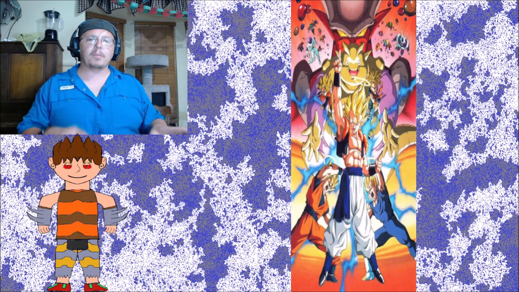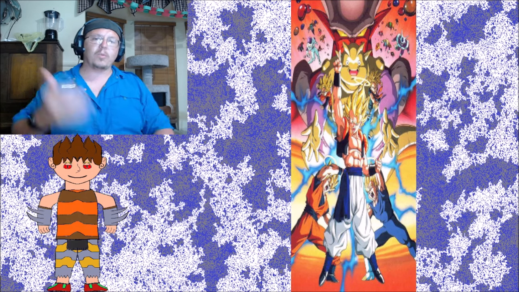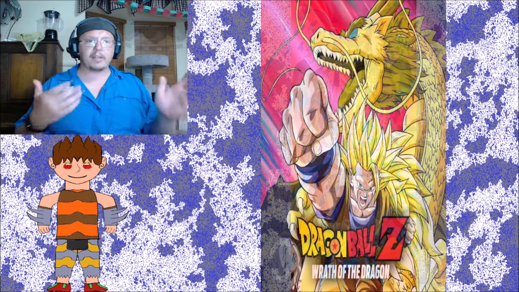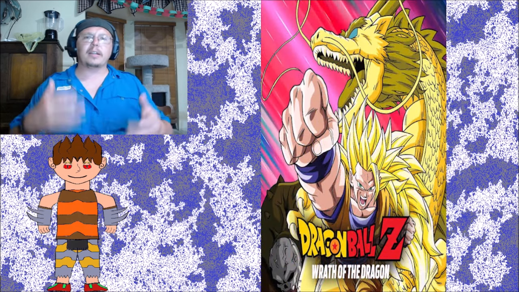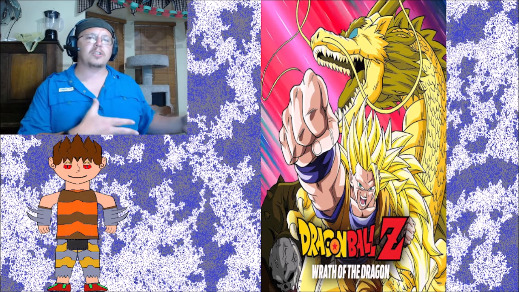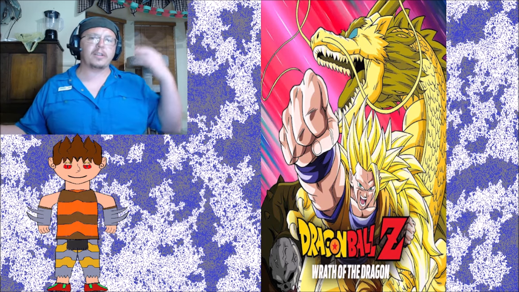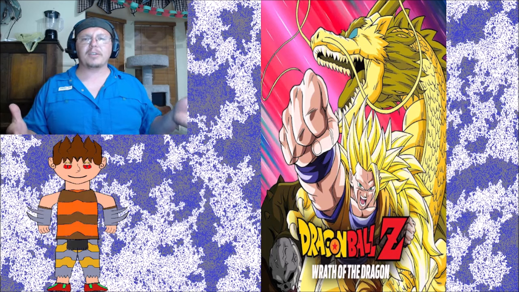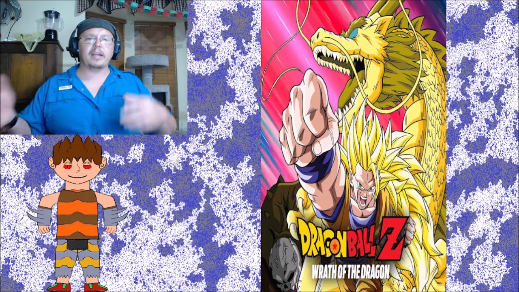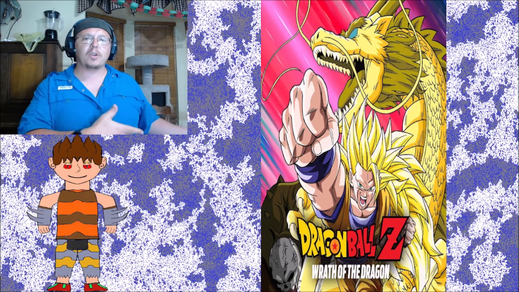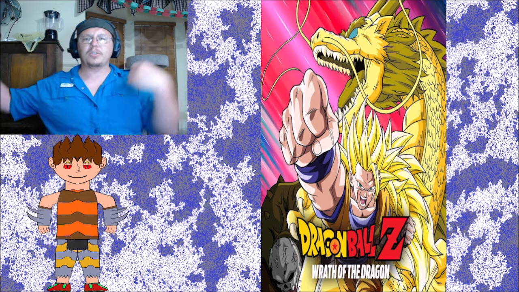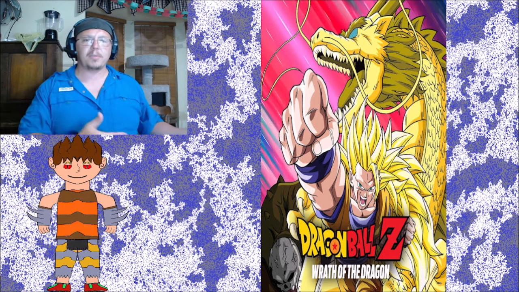But now the world pretty much goes back to normal, and 1 year later, the events of Wrath of the Dragon would take place. And now this is pretty much the long story of how Trunks gets the sword that Future Trunks had, but basically they have to fight Garudagon and free Tapion, sending him back to his homeworld after the team is tricked into using the Dragon Balls into freeing him in the first place.